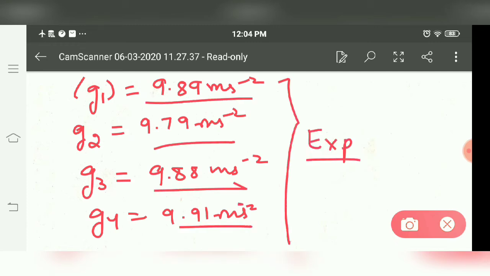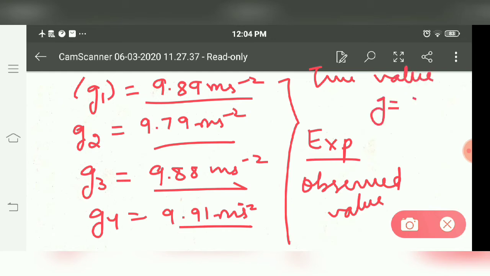So these all are the observed values. But we know the true value of g is 9.8 meter per second square. Now what is absolute error? It is the difference between the true value and the observed value.